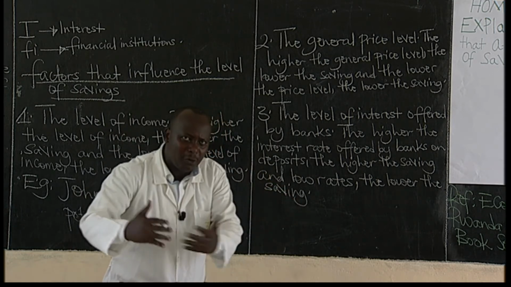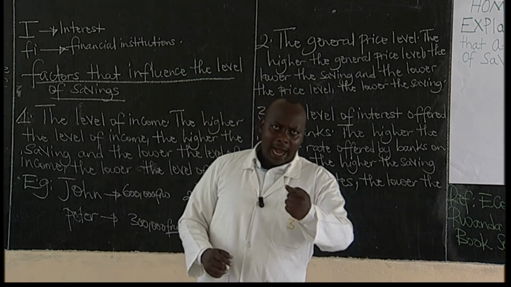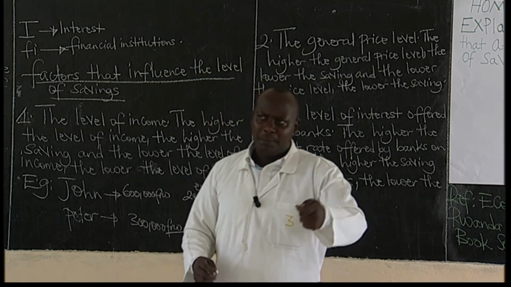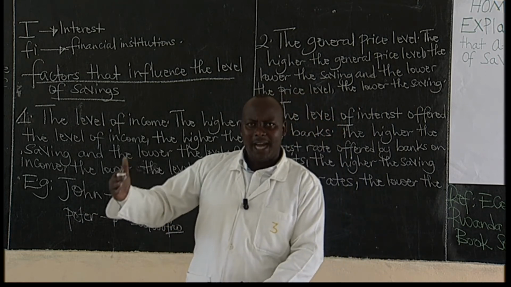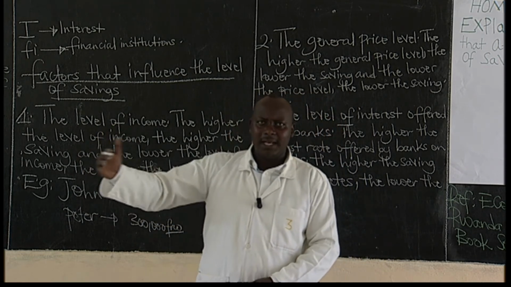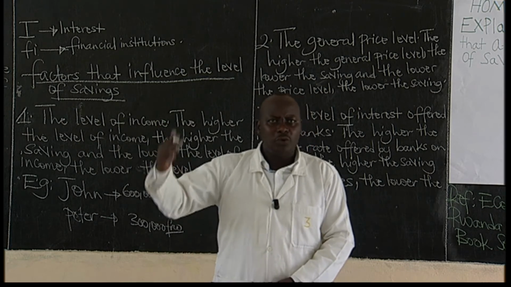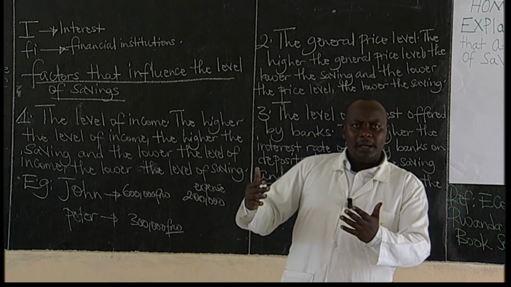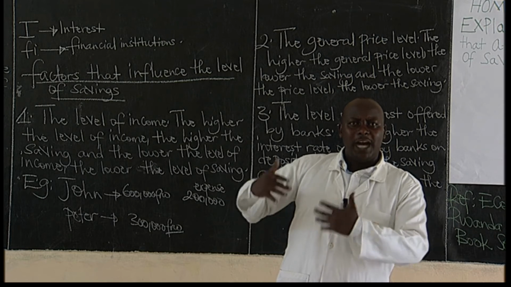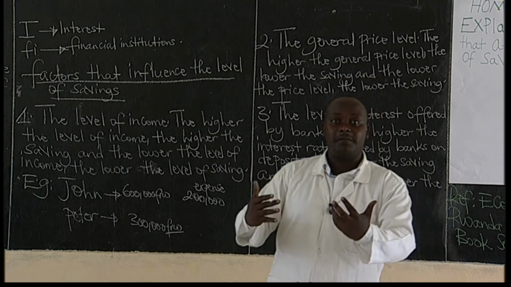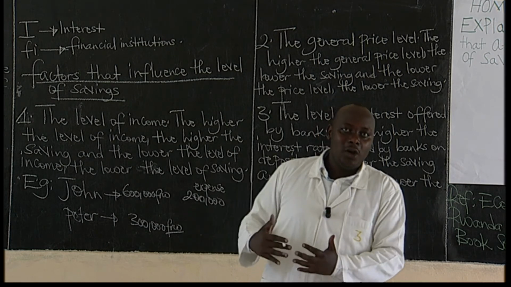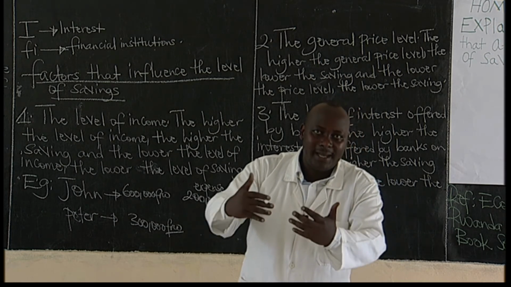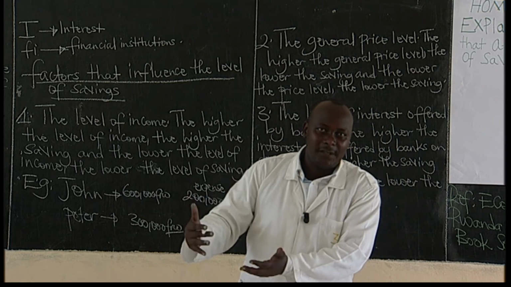If I'm keeping money in Bank of Kigali and I've opened a saving account, at the end of the month the bank gives me an interest of 20,000. Every month they add 20,000, whereby the amount of money will keep on accumulating. I will be encouraged to save because the bank gives me an interest, a reward that is added on the amount of money that I'm saving.